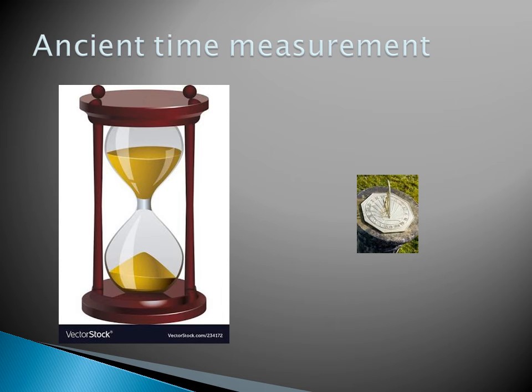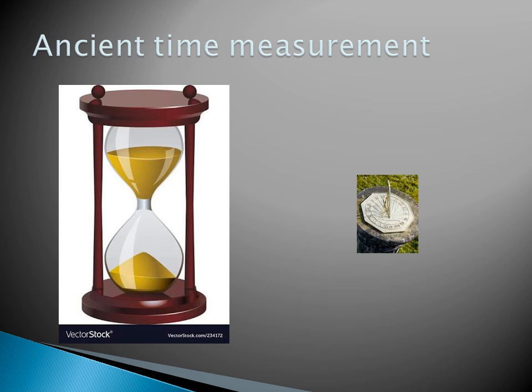In ancient times, when the clock was not there, time was measured by using these devices. You can see in the picture on the left side there is a sand clock. Here two glass bulbs are connected to each other. In the upper glass bulb, sand is filled, then it falls slowly to the lower glass bulb. When the upper one is empty and the lower one is filled, then the time is recorded. This way, time is measured by using a sand clock.